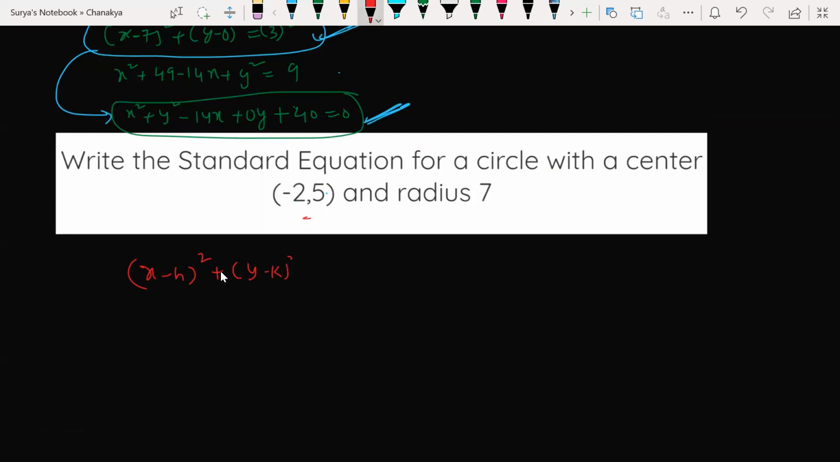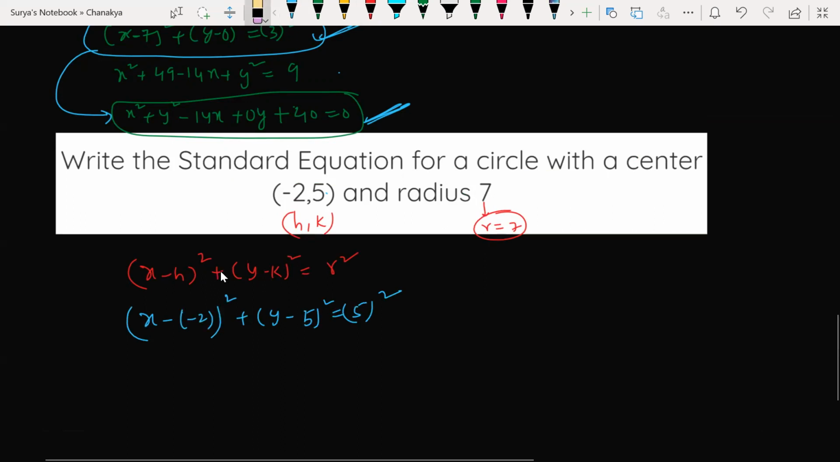k whole square is equal to r square. What is the center here? Same as the previous question. So this is my radius here, r is equal to 7. Substitute here. So x minus h whole square, h is minus 2. Then y minus k, k is 5. Equal to 7 square. So x plus 2 whole square plus y minus 5 whole square is equal to 7 square,